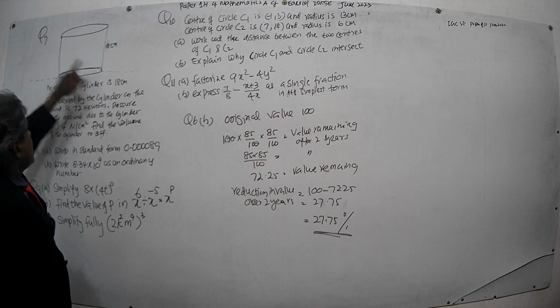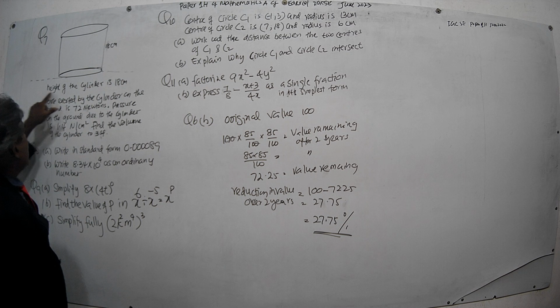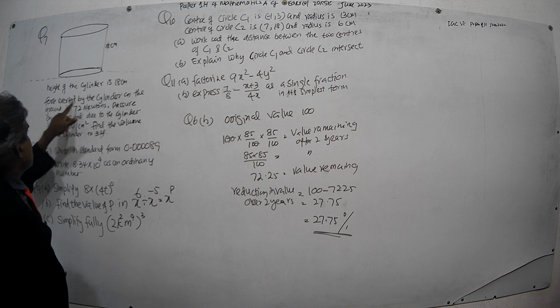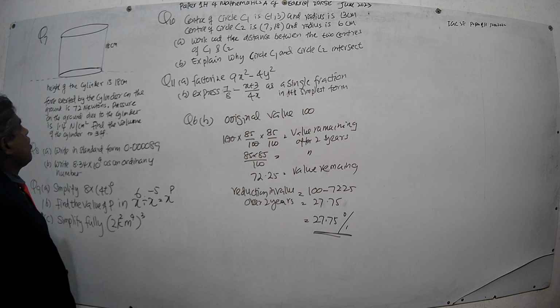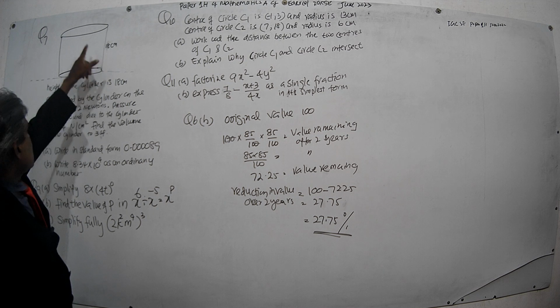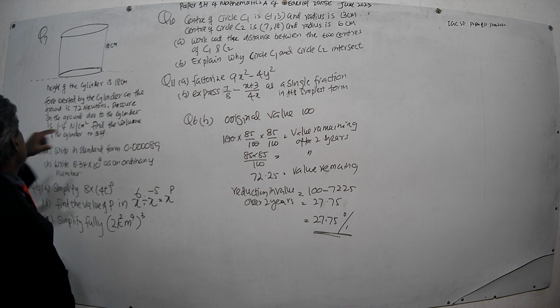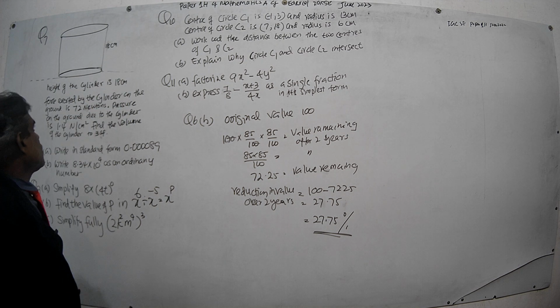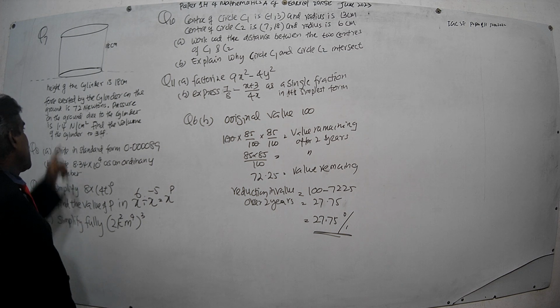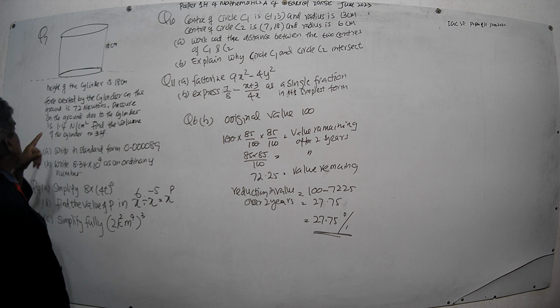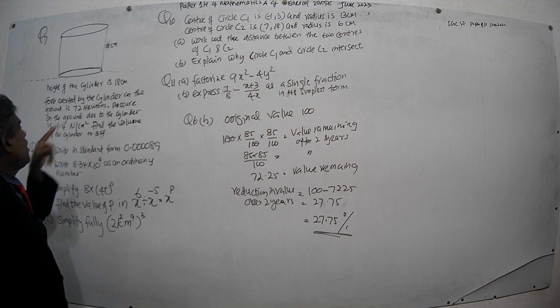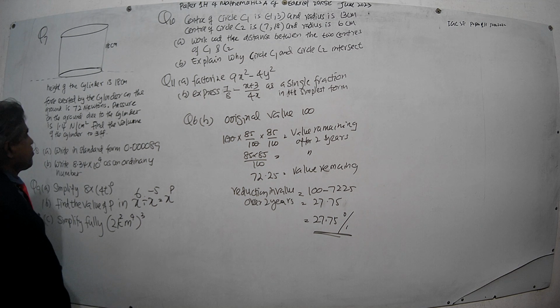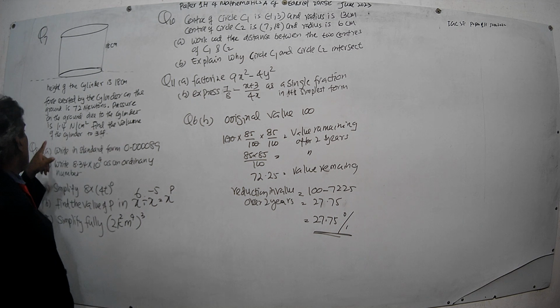There's a cylinder. The height of the cylinder is 18 centimeters. The force exerted by the cylinder on the ground, this is the ground, is 72 newtons. The pressure on the ground due to the cylinder is 1.4 newtons per square centimeter. Find the volume of the cylinder to 3 significant figures.